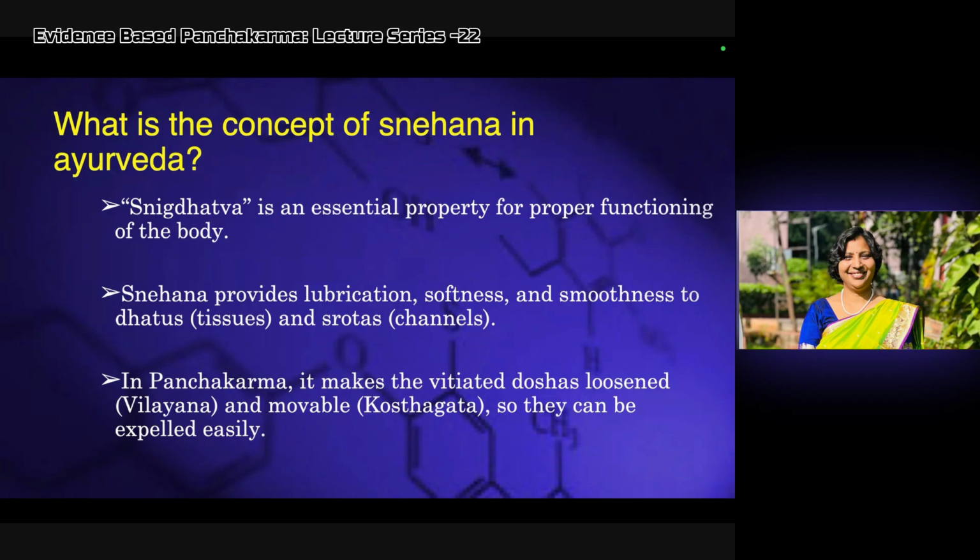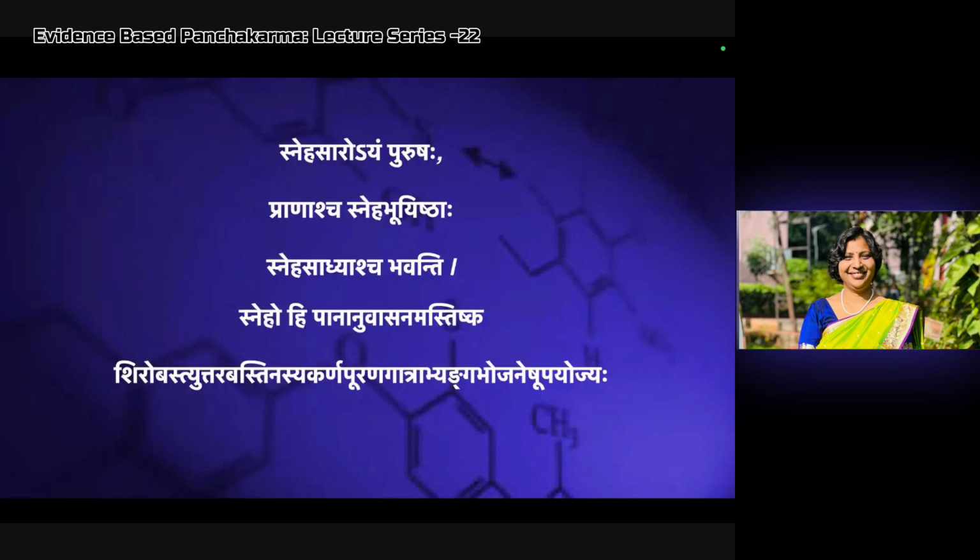In Panchakarma, it makes the vitiated doshas loosen, the vilana of the doshas, and takes them to the Koshtagata, so they can be removed or expelled easily. This is the shloka from Sushruta: Sneha Saro Vayam Purushaha, Pranasya Sneha Bhuishta.